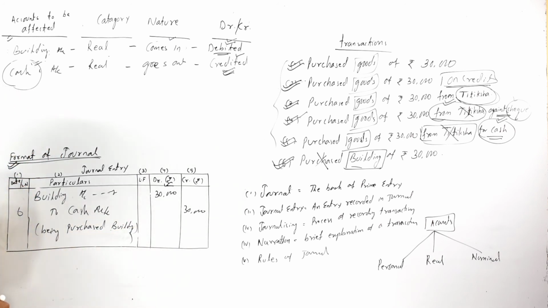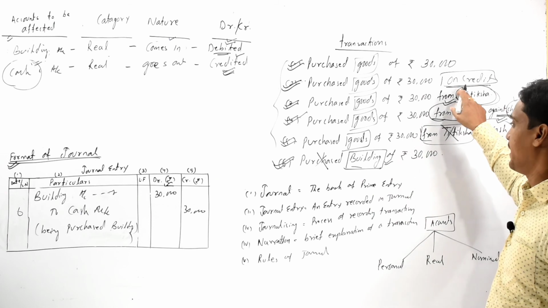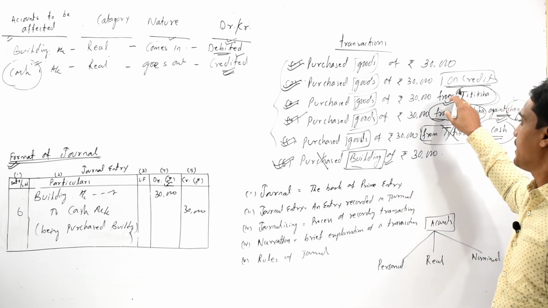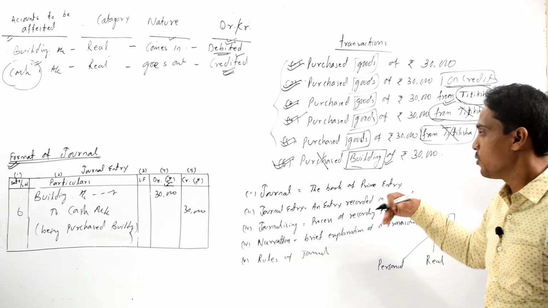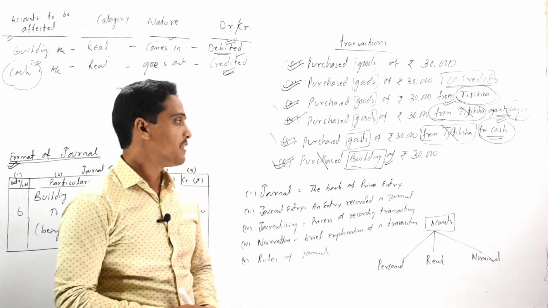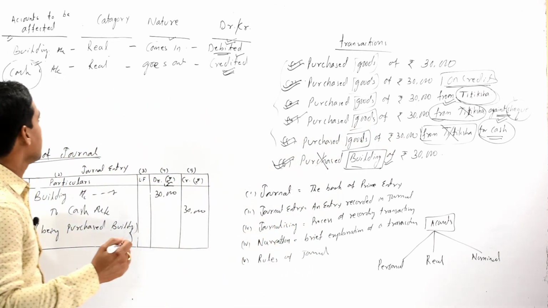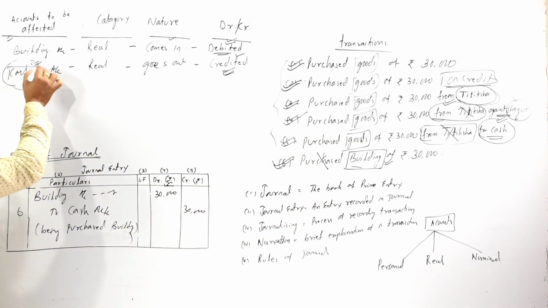building. Similarly, we may purchase the building on credit, we may purchase the building from Titiksha, or we may purchase the building against check. That means we only need to change the particular account, that is the cash account.